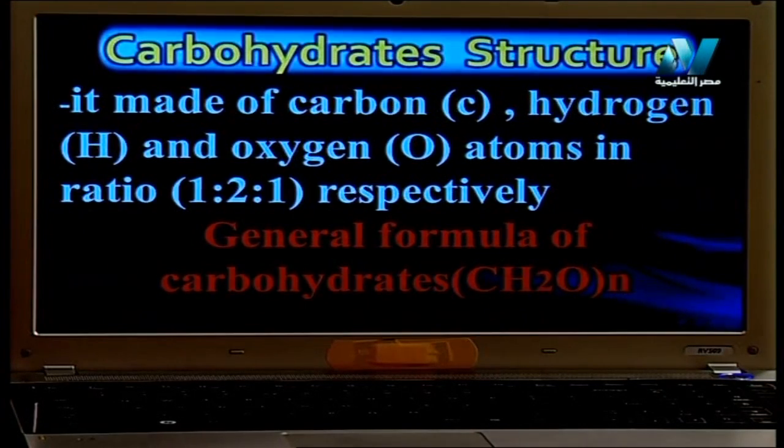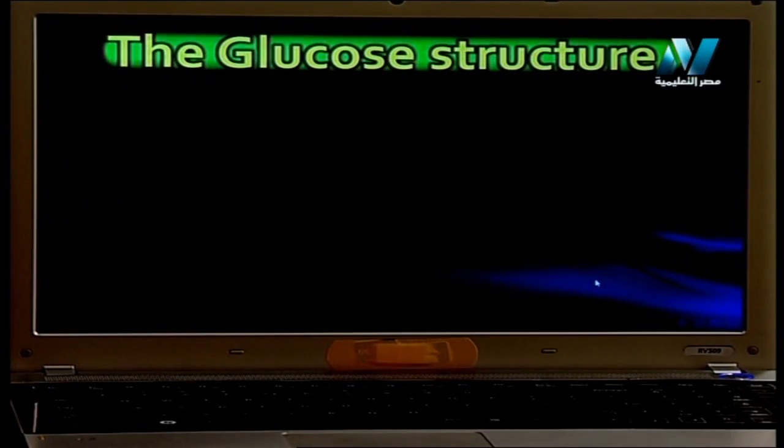يبقى again, carbohydrates, polymers, biological macromolecules, organic. Why carbohydrate is organic? Because it contains carbon and hydrogen atoms in their structure. What is the formula of carbohydrates? CH2O all N. That means 1 carbon, each 1 carbon must connect with 2 hydrogen and 1 oxygen. This number is different from one molecule to another. I will take a glucose as example of carbohydrate. Glucose is a monosaccharide, very simple molecule, monomer.